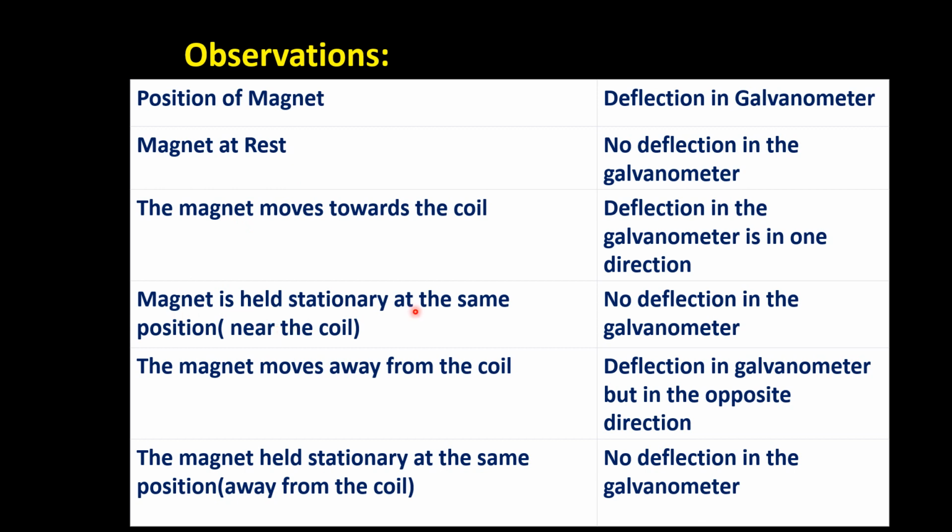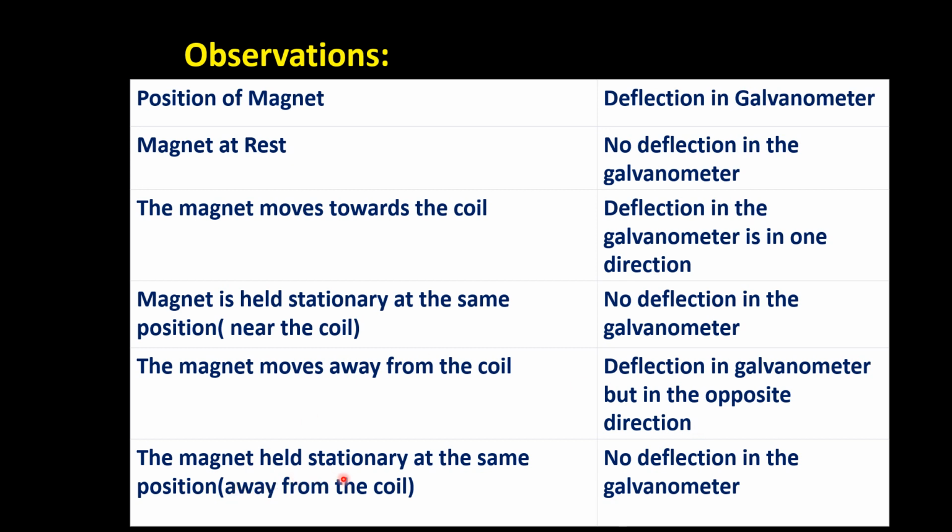If the magnet is held stationary at the same position near the coil, then there is no deflection in the galvanometer. If the magnet moves away from the coil, there is deflection in the galvanometer, but it is in the opposite direction.